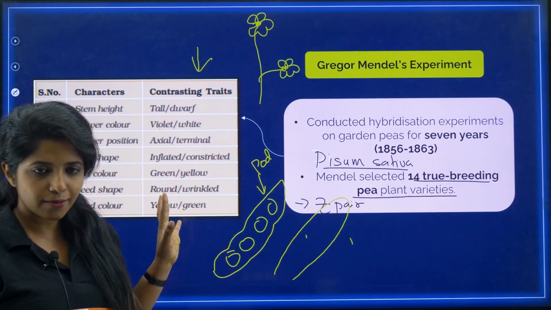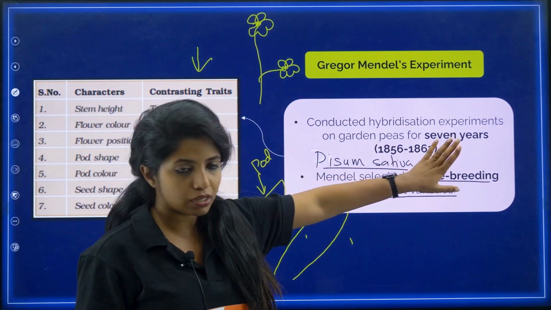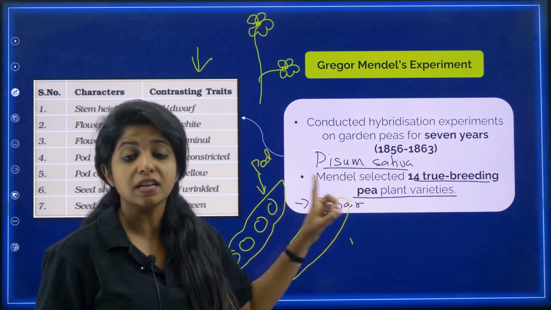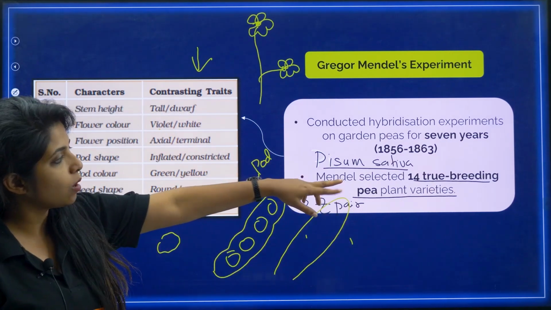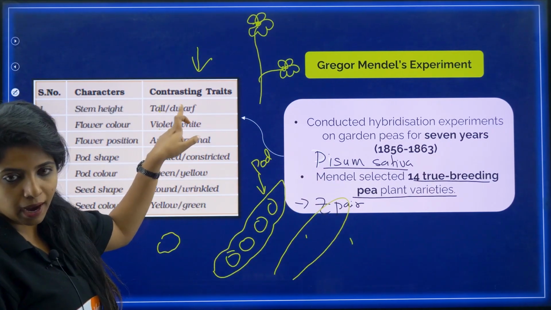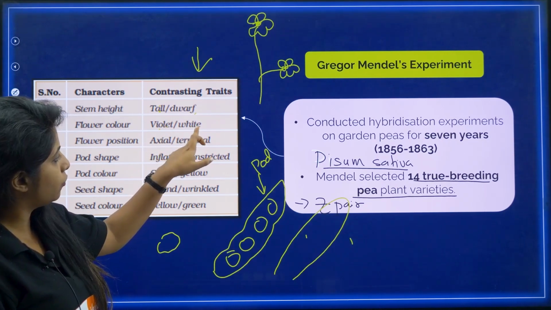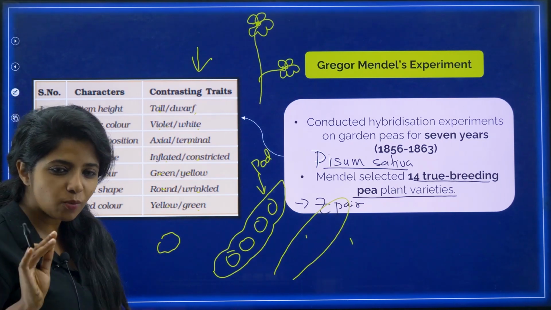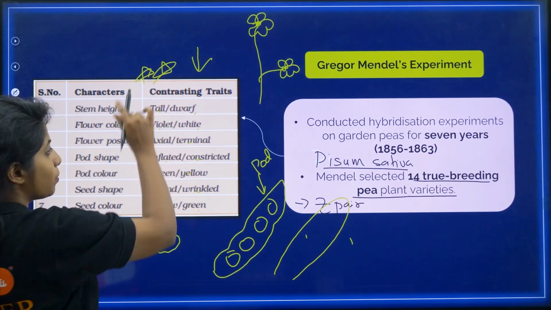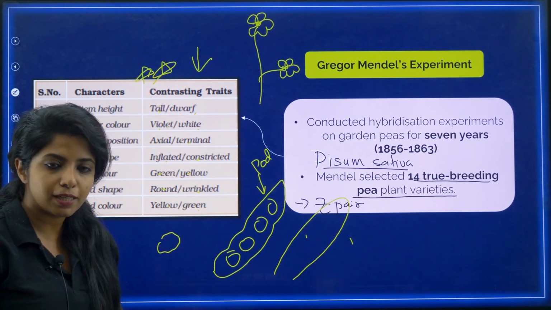Cool? So these 7 years, 14 true breeding pea plants and 7 pairs of contrasting characters were there. So basically how did he count 14? 1, 2: tall plant, dwarf plant. Violet 3, 4, 5, 6, 7, 8, 9, 10, 11, 12, 13, 14. Got it? Please remember this also. What is important has been put up here. Nothing is there to confuse you.